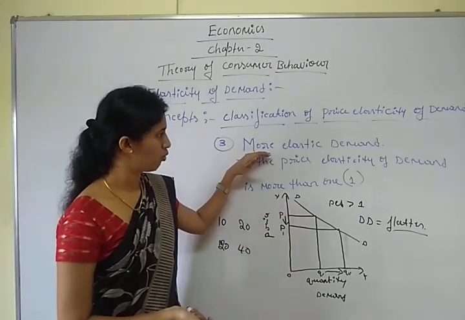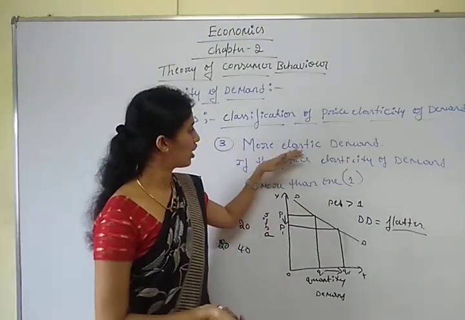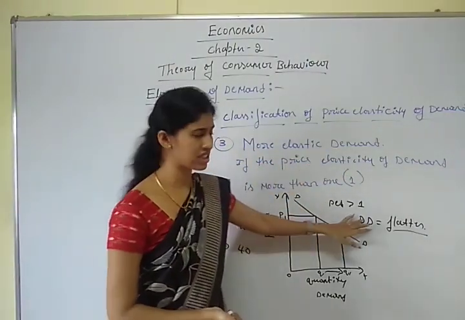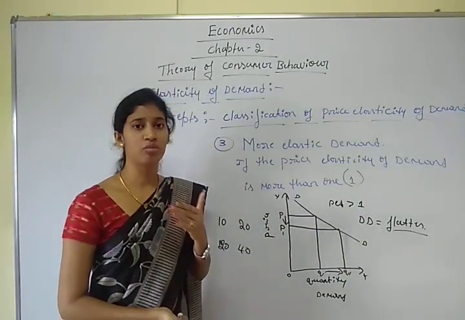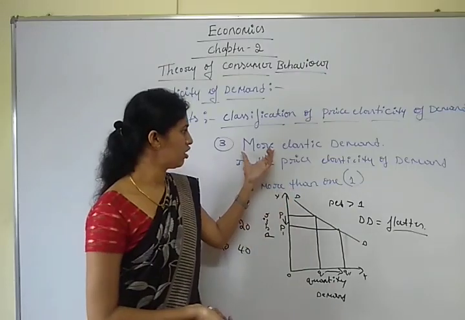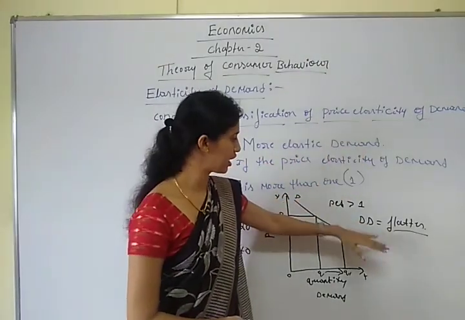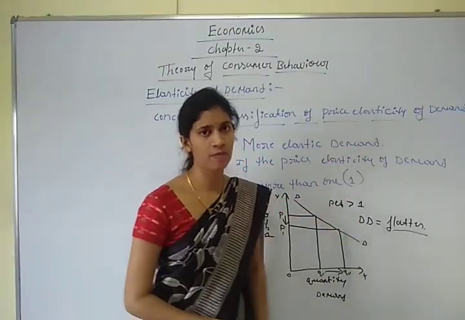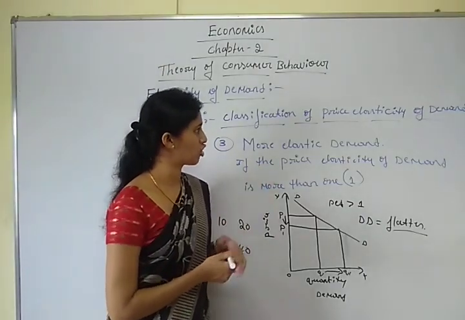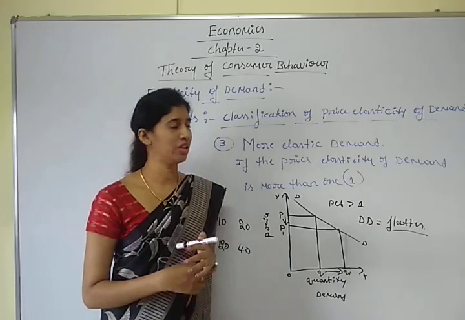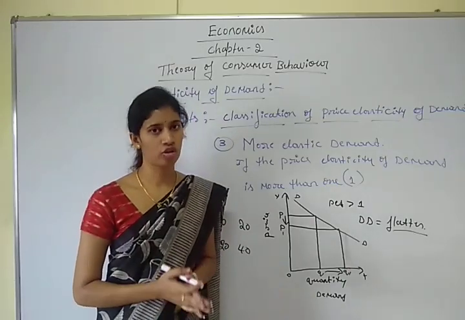The third is more elastic demand: PED is greater than 1, I mean the price elasticity of demand is more than 1. Then it is called more elastic demand. Here the demand curve is flat. Okay. The remaining two types of classification of price elasticity of demand will be discussed in the next class. Okay. Thank you.